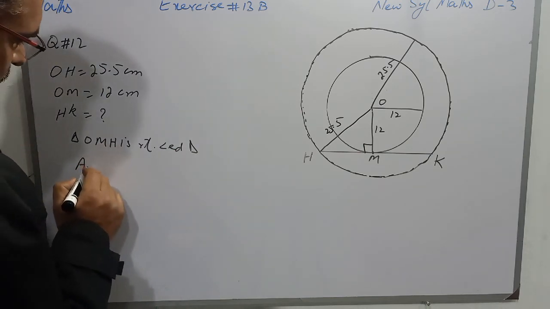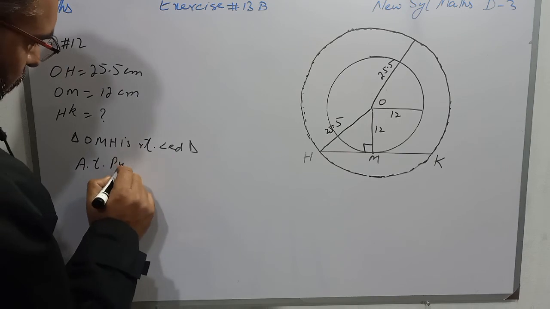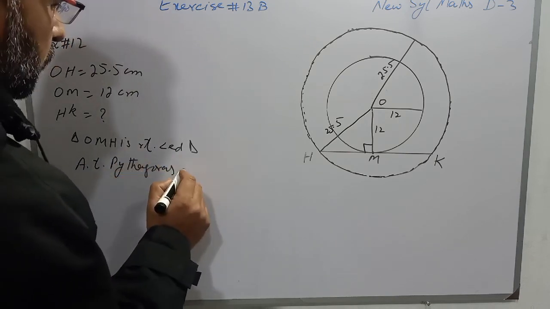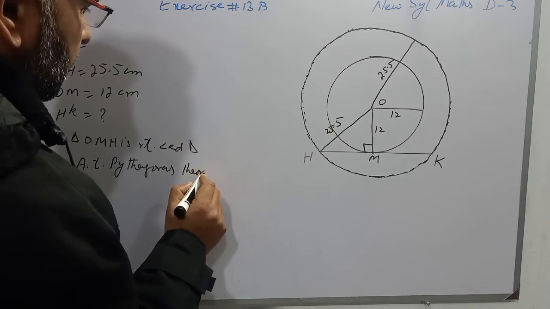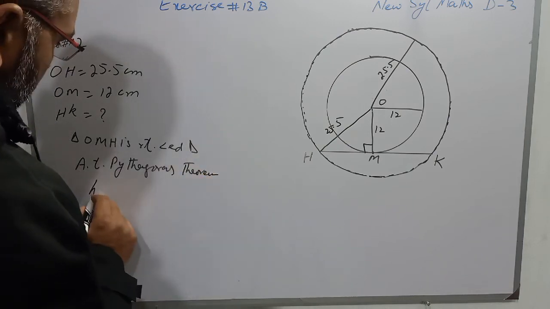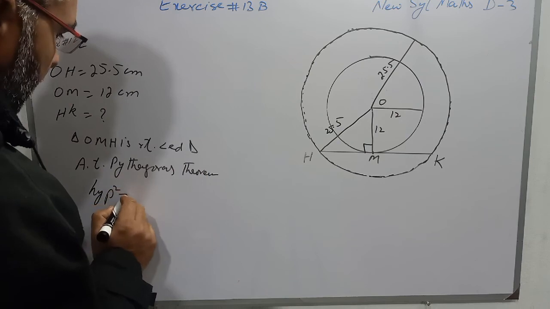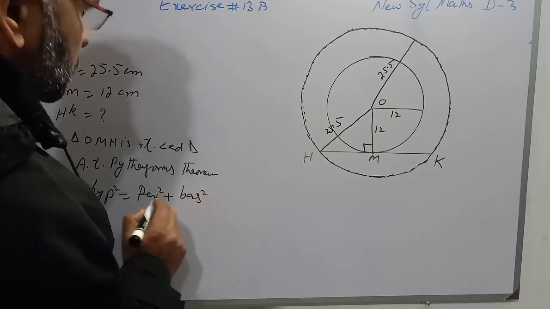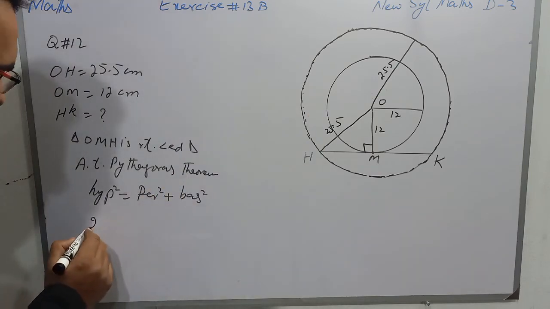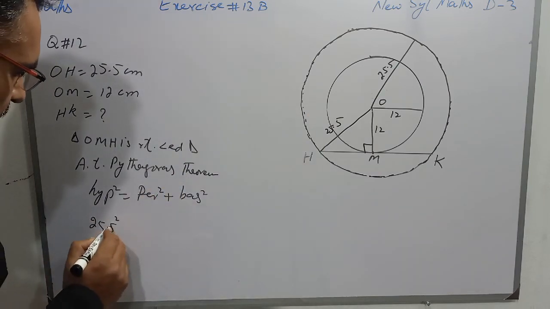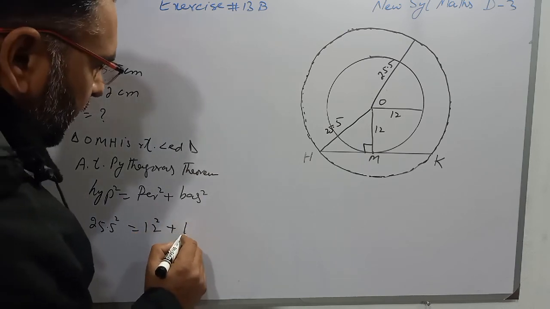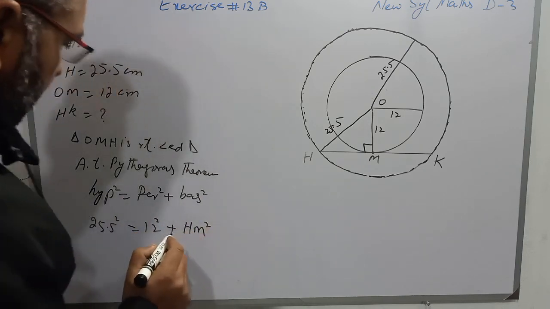According to Pythagoras theorem, hypotenuse square is equal to perpendicular square plus base square, and hypotenuse is 25.5 square, perpendicular is 12 square, and base HM we have to find.